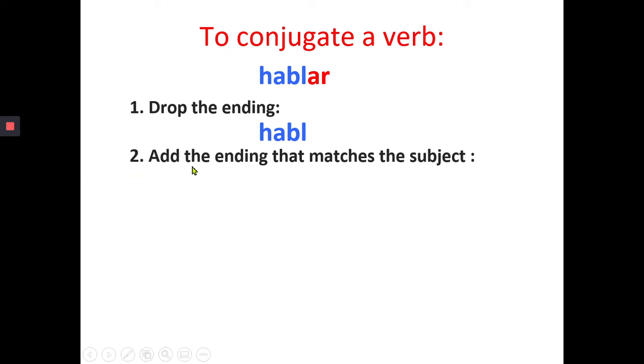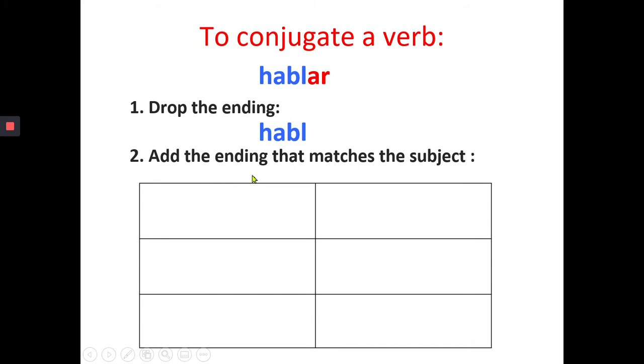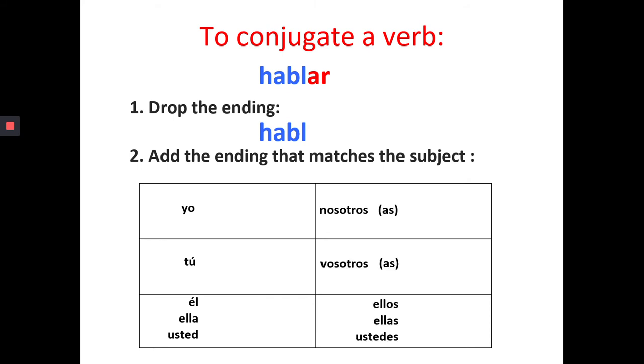Now, we are going to add the ending that matches the subject. So the subject is going to be our pronouns, right? Yo, tú, él, ella, usted, nosotros, nosotras, vosotros, vosotras, ellos, ellas, ustedes. So now we already have all our single pronouns, our plural pronouns, right?